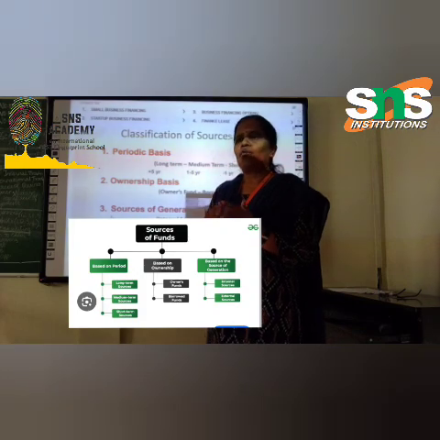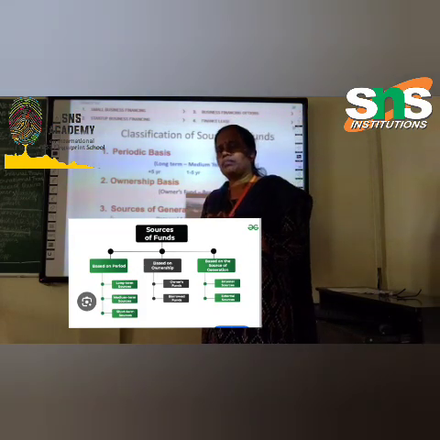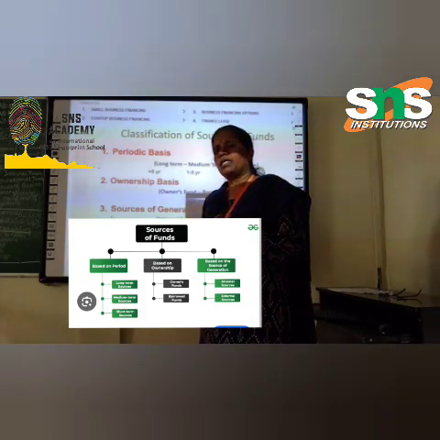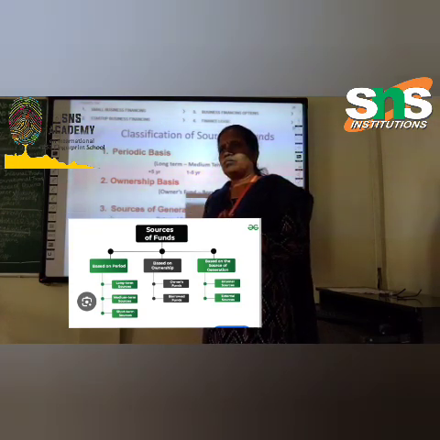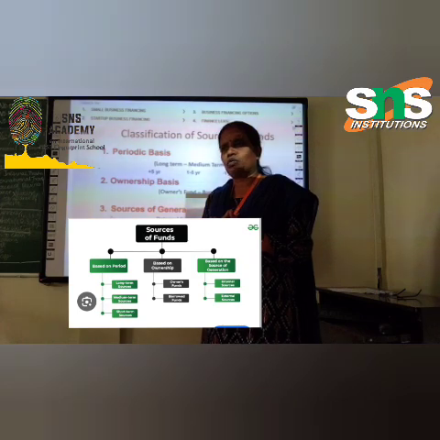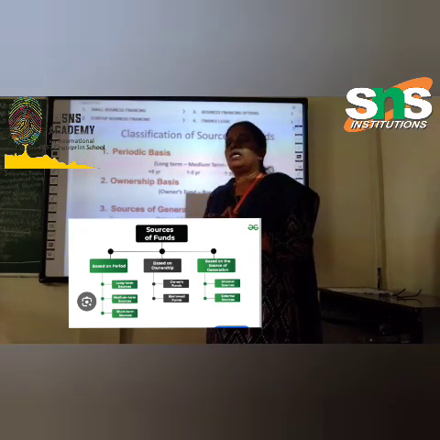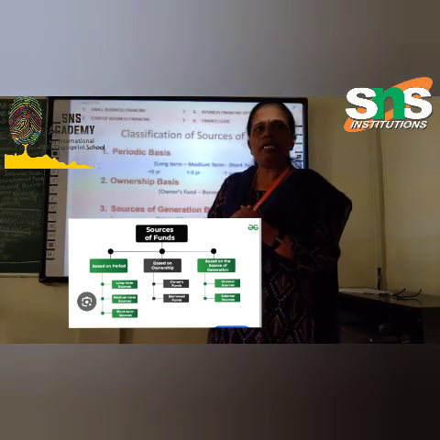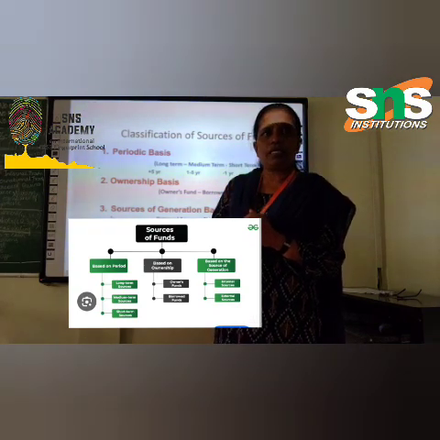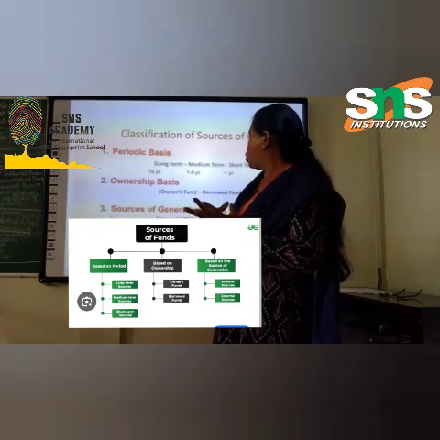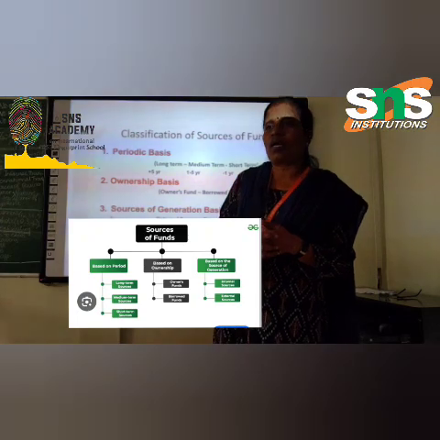And how can we use this medium-term source of finance? For what purpose can we use it? Do you have any idea? Public deposits, those are examples, right? Like, temporarily, if we need finance, we can go for this medium term, right? And the last one is short term. It is available for 1 year.